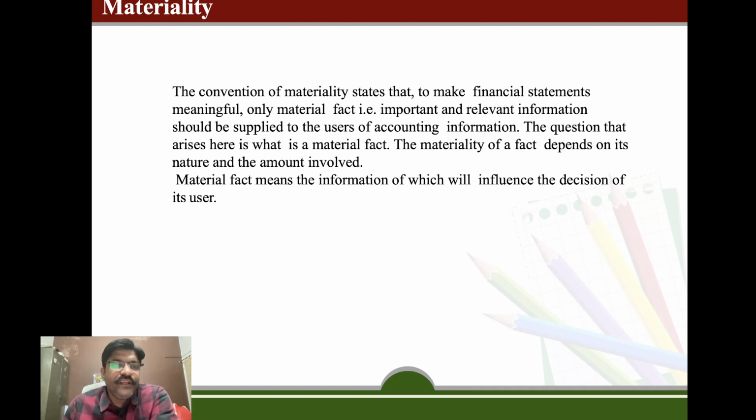It is not at all mandatory that we will not change the method in the near future, but we have to clearly show in the business what the material impact will be, why we are changing the method from straight line to diminishing value, and what the impact on the business will be, whether the straight line method will give more depreciation and the diminishing value method less depreciation, and what the effect on profitability will be. We have to display that in the business.